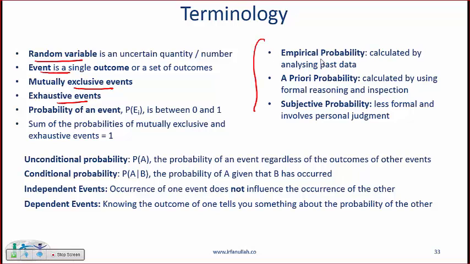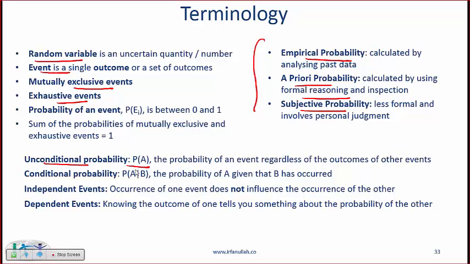Remember these terms. Empirical probability is a probability that is arrived at based on analyzing data. A priori probability is calculated by using formal reasoning and inspection. And subjective probability is less formal, it involves judgment. Remember that.